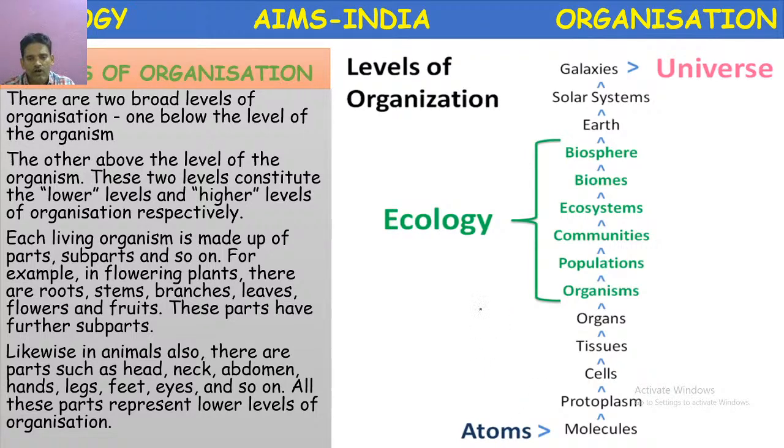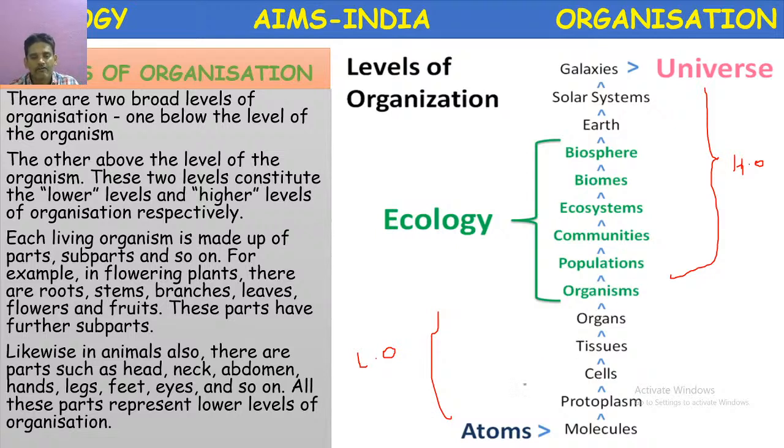So up to this level, below the organism, is the lower level of organization, and from population onward is the higher level of organization, up to the formation of the universe.